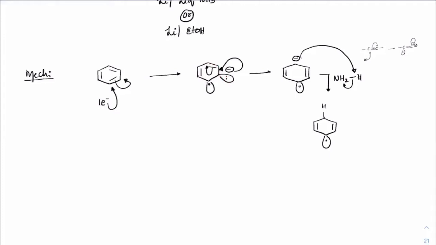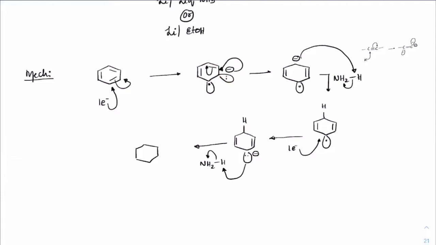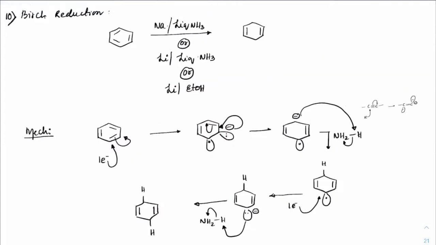The radical is still present. So the radical gets one more electron from the solution so that its octet is completed. Now it will become a carbanion. Now the carbanion again reacts with NH3. Here it will take away this H plus, and we'll end up getting this double bond with H and H here. Right. So that's how we get an isolated diene, cyclohexadiene.